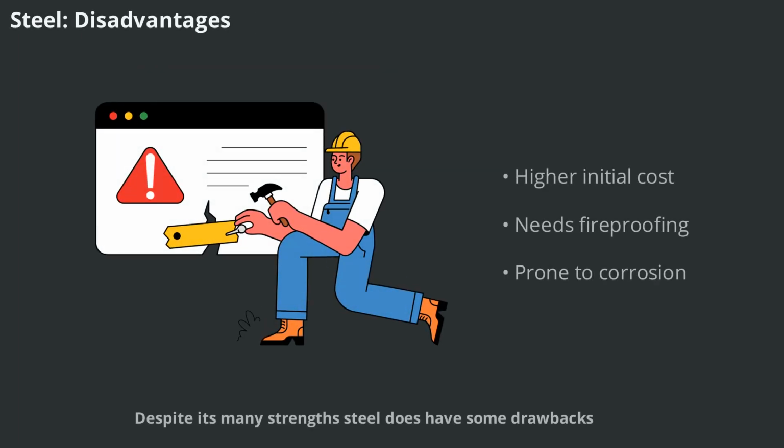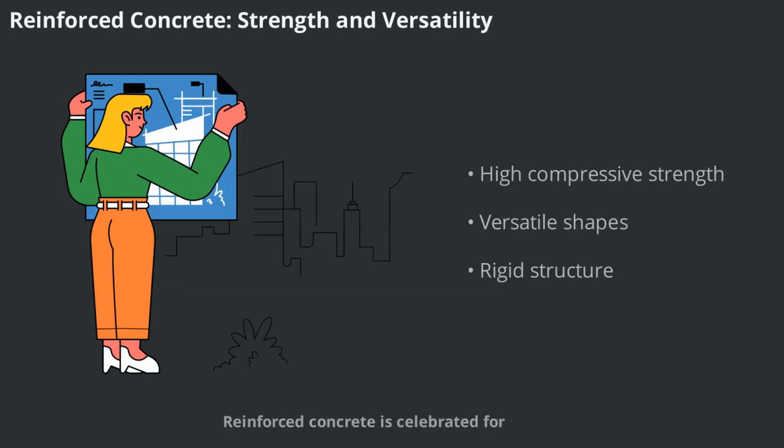Despite its many strengths, steel does have some drawbacks. The initial cost of steel structures can be higher than alternatives, and steel's strength decreases significantly at high temperatures, requiring additional fireproofing. Steel is also susceptible to corrosion when exposed to air and water, necessitating regular maintenance and protective coatings. Furthermore, steel members are often slender, making them more prone to buckling under compression, which can require additional material and design considerations.